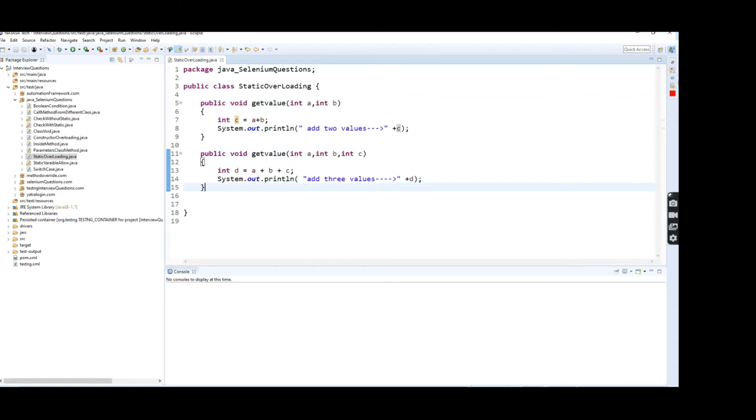So here you can see this is without the static keyword, right? Here I'm going to give the static keyword because I'm going to create a static method. Before the return type you have to give the static keyword. Static. So now I have successfully created two methods, the same name, different parameter, which are static methods. Now I'm going to create the main method.